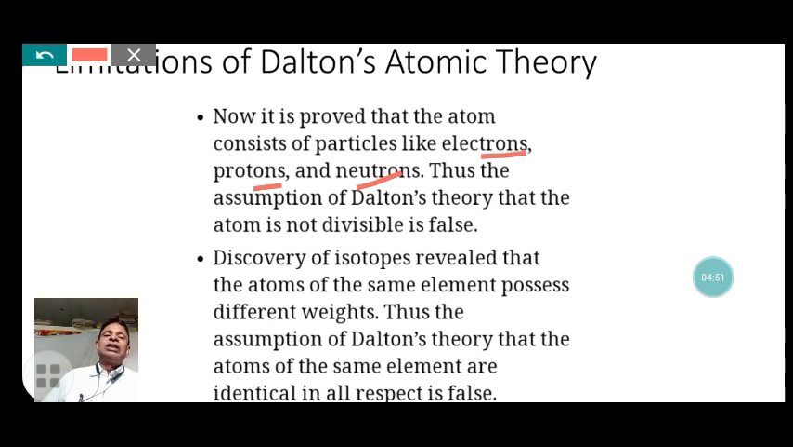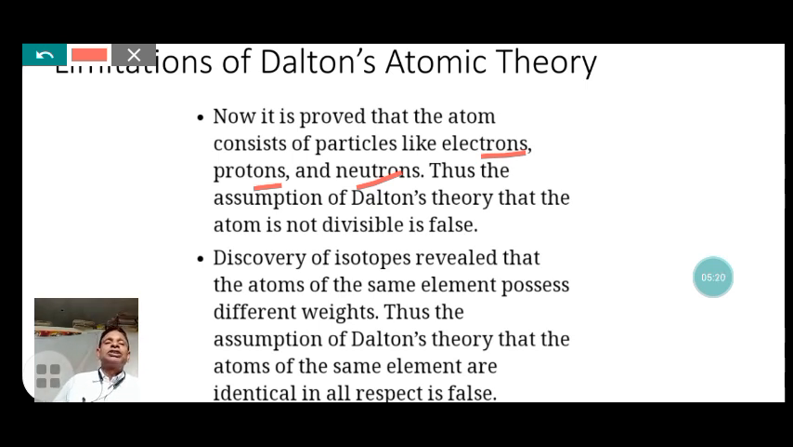Thus, the assumption of Dalton's theory that the atom is indivisible, the ultimate particle which is not further divided, becomes false according to modern theory, because atoms can be divided further into the fundamental parts electron, proton and neutron. This contradicts Dalton's first assumption, that the atom is an individual particle which cannot be divided further. This concept given by Dalton is proved wrong as per modern theory.